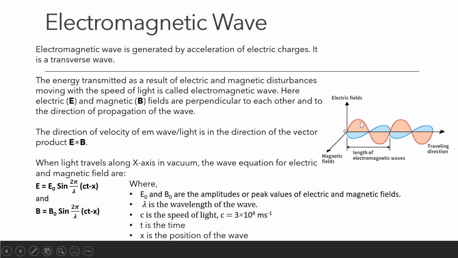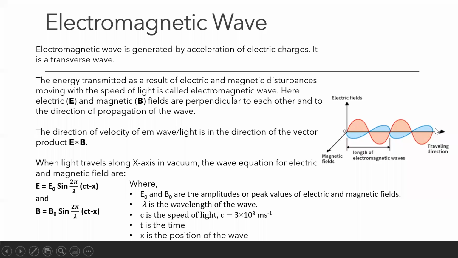Here this orange line shows the electric field. See, the electric field is varying in the y direction. That is, the electric field is going up and down. So it's varying in the y direction. And the blue line shows the magnetic field. And the magnetic field is varying in the z direction.